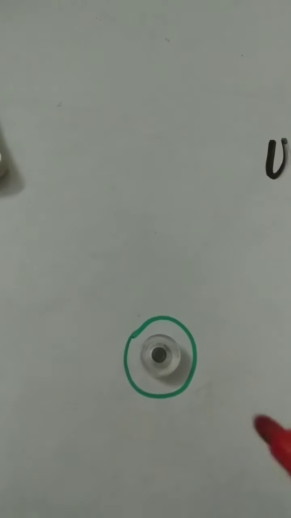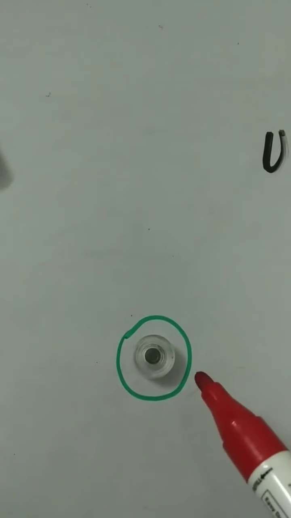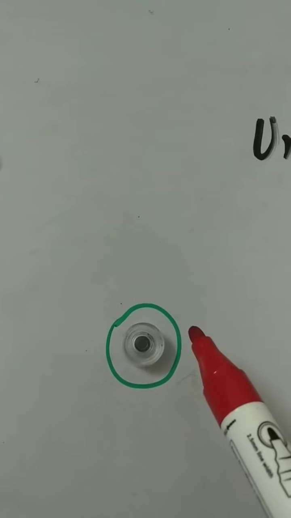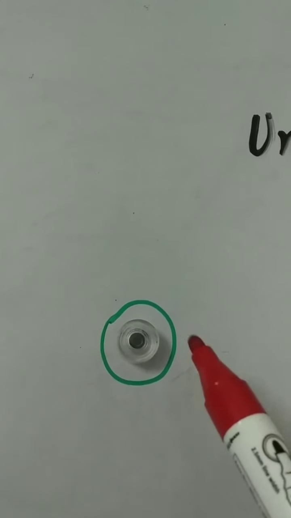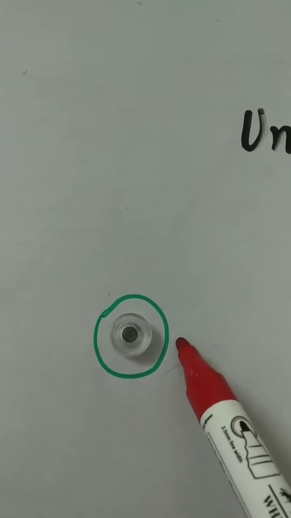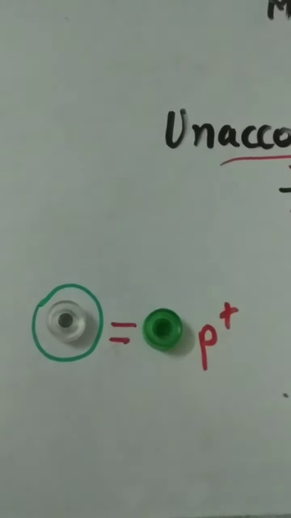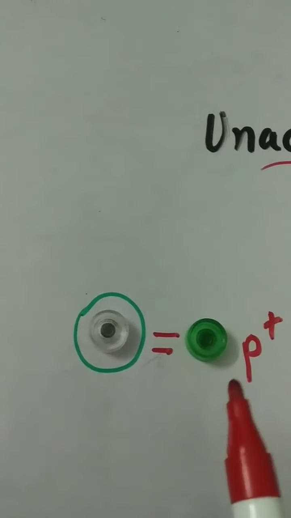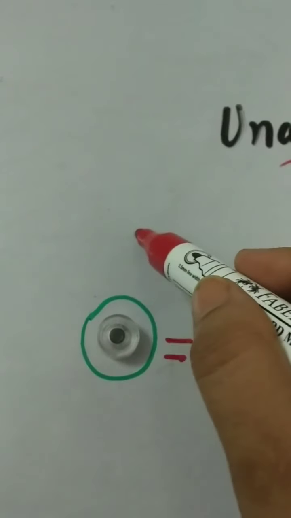Then it was suggested that an atom must contain one more kind of particle which should have the same mass as a proton but no electric charge on it.